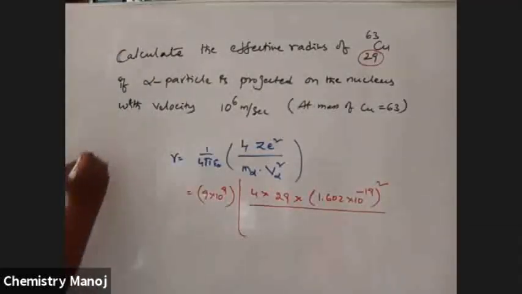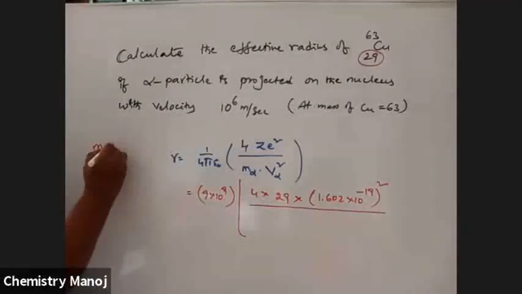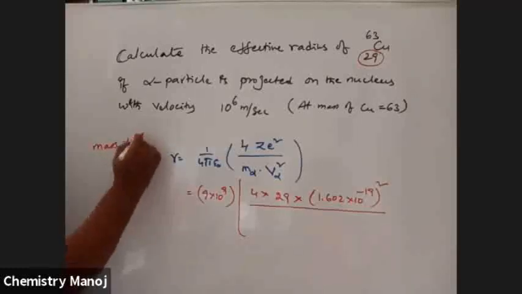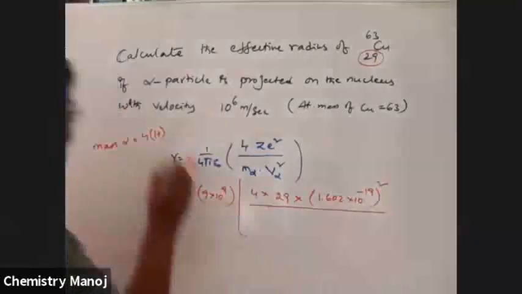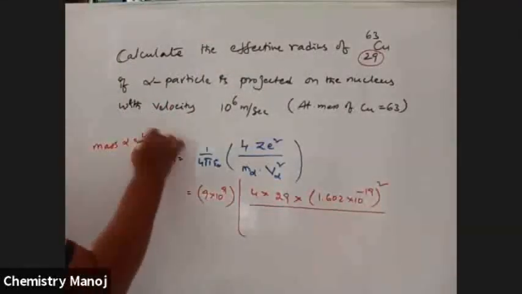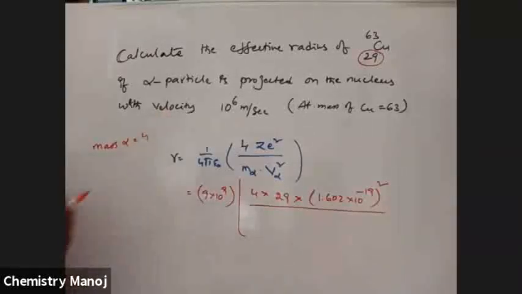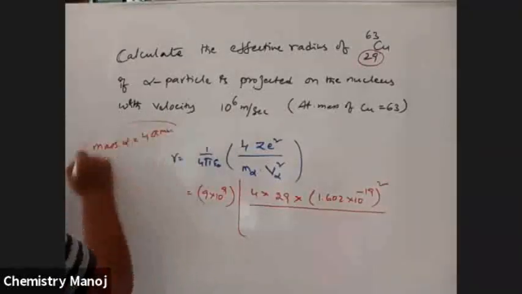Mass of the alpha particle is 4 times that of hydrogen, that is 4 AMU, atomic mass units.